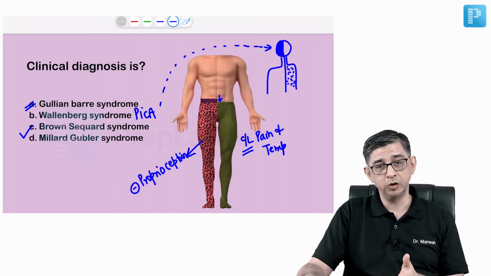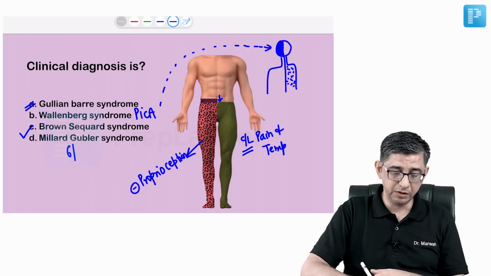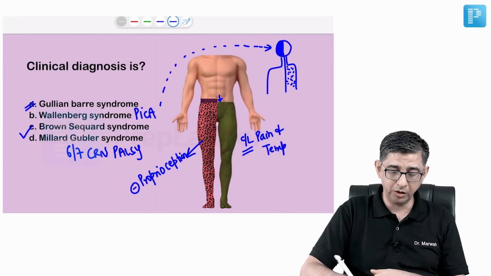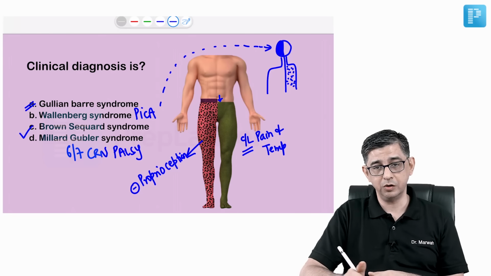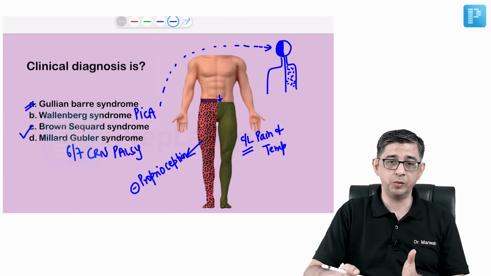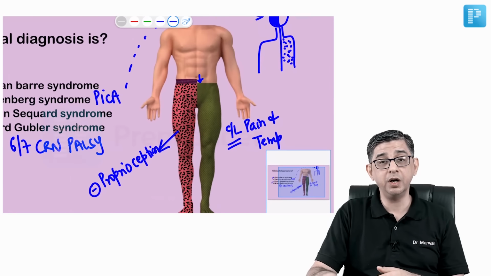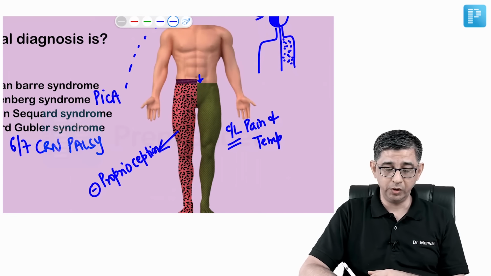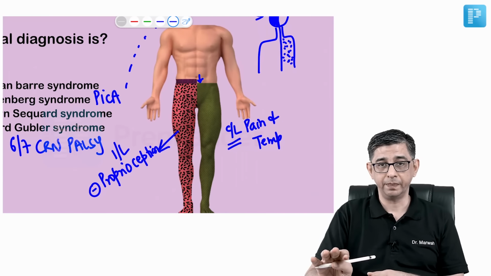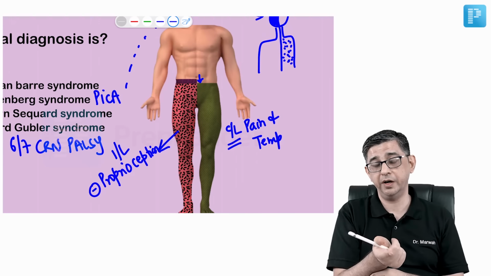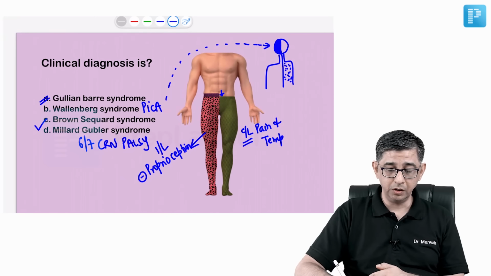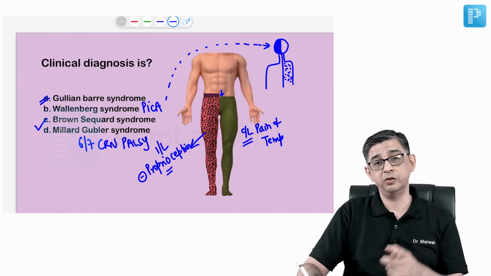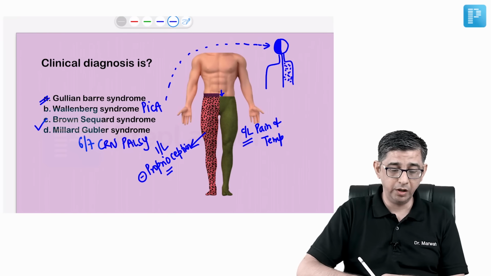Then there is Millard-Gubler syndrome. Here we have 6th and 7th cranial nerve palsy. Whereas in this image that is given to you, we are not talking about any cranial nerves, but a section of the spinal cord that is called Brown-Séquard syndrome. And how did I pick up which side is proprioception? Because the levels were given to be unequal. If you read the data, you will notice on the same side the dorsal column is cut and the lateral spinothalamic is coming from the opposite side. So it will be one level lower that the pain and temperature sensation would be affected. Dorsal column on one side, lateral spinothalamic crossover from the opposite side is involved in Brown-Séquard.